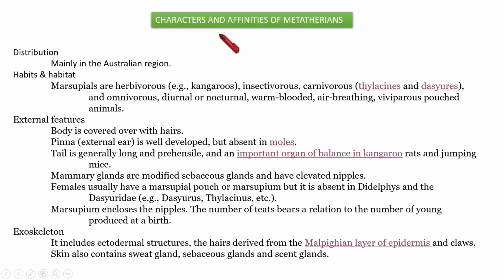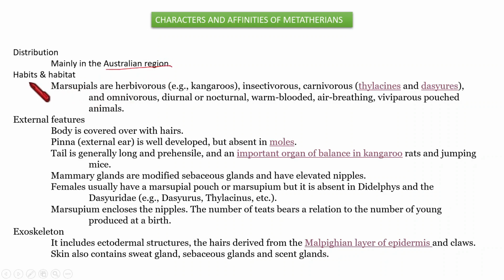Good morning, dear students. Today, our section is starting with the topic characters and affinities of Metatherians. In the last video, we have seen the characters and affinities of Prototherians. So, this Metatherian is a subclass under the class mammals. And first point is about the distribution of Metatherians. It is mainly distributed in Australian region.